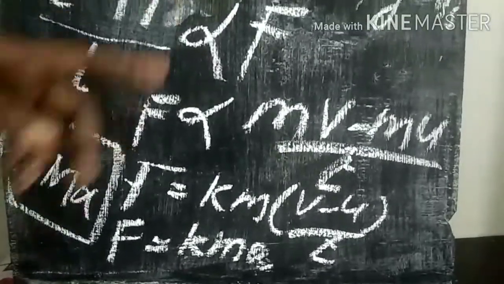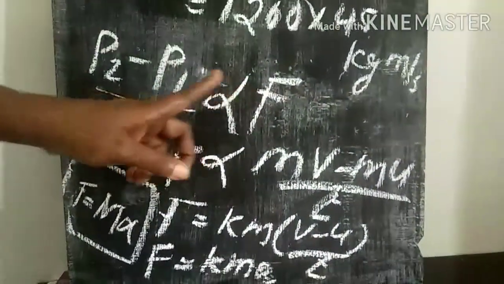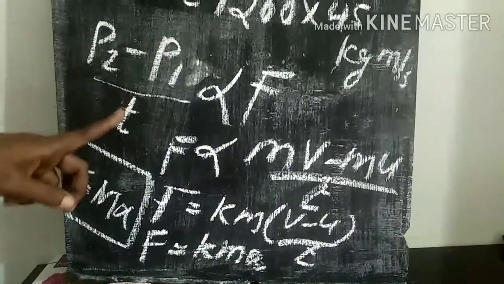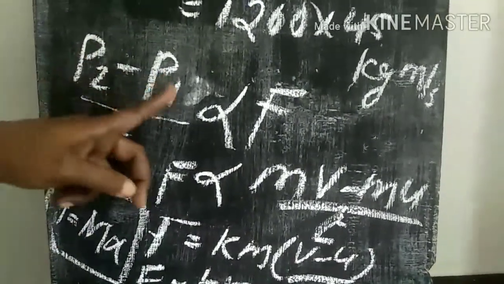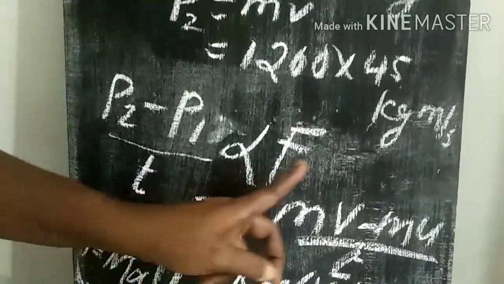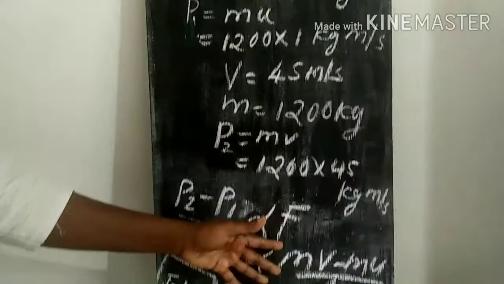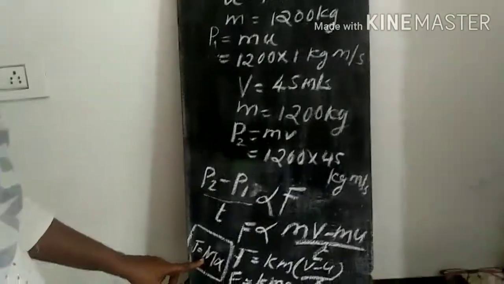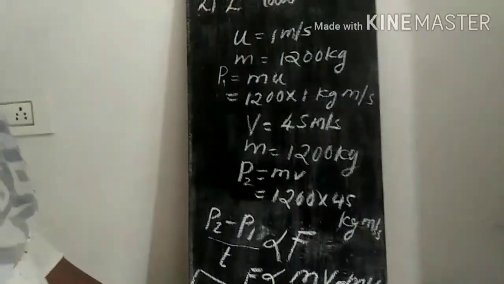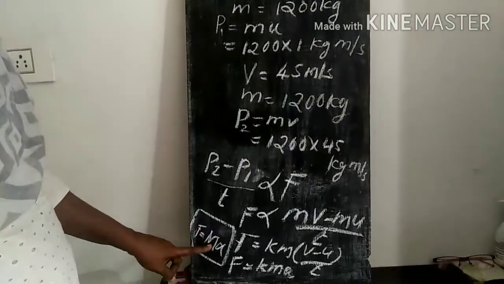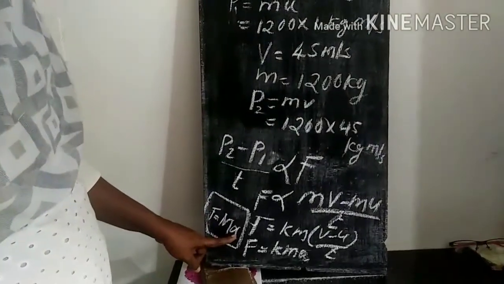What is the second law? The second law states that the rate of change of momentum, that is change in momentum with respect to time, is directly proportional to the unbalanced force. This is the mathematical derivation of the law, and the final result is F is equal to m into a, where F is the force applied on the object, m is the mass of the object, and a is the acceleration produced.